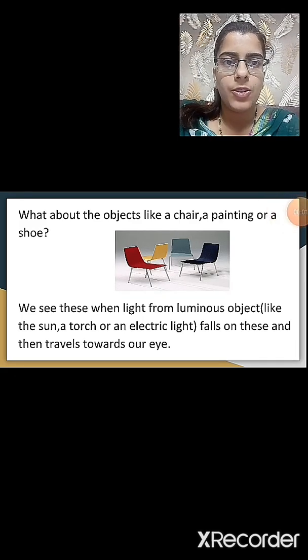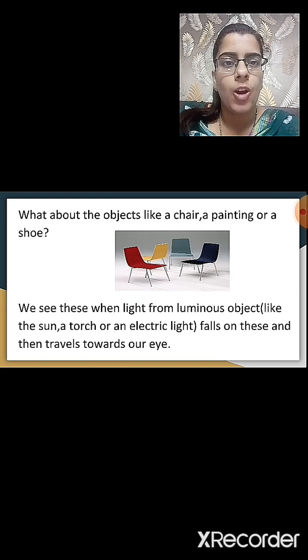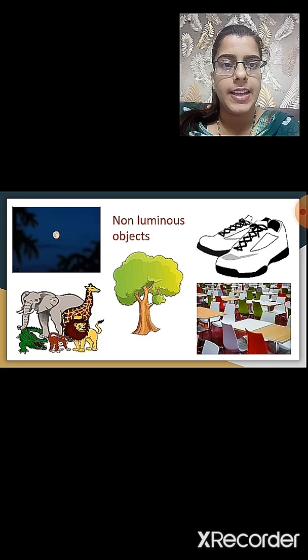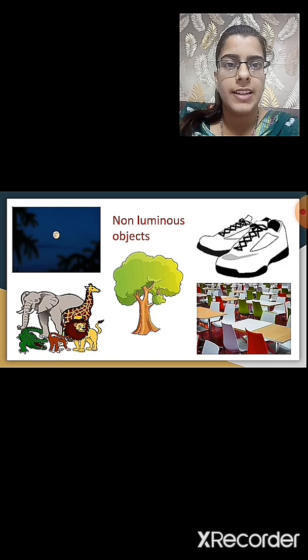So what are these objects called? We have studied that the objects or bodies that emit light of their own are called luminous objects. So the objects that do not emit light of their own are called non-luminous objects. Let's see some examples of non-luminous objects. Moon. The moon does not have light of its own. Then shoes, trees, plants, the different animals that you see around, table, chair, etc. and the various objects that we see around us.